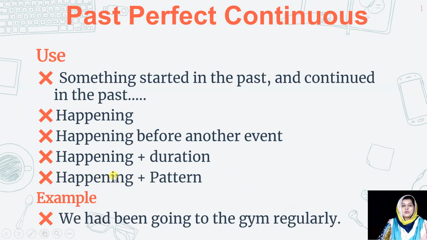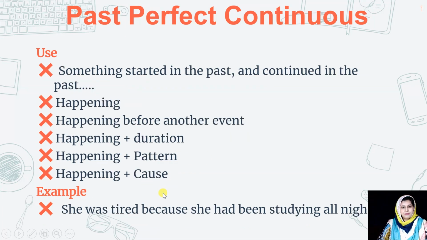Now we also get to know about the happenings and the patterns, the routine. For example, we had been going to the gym regularly. In a situation like we had been going to the gym regularly before switching towards another activity. So this is how we show the pattern, the routine of the past event.